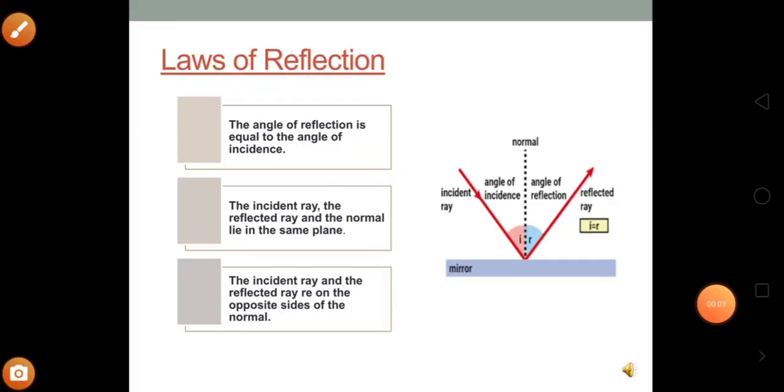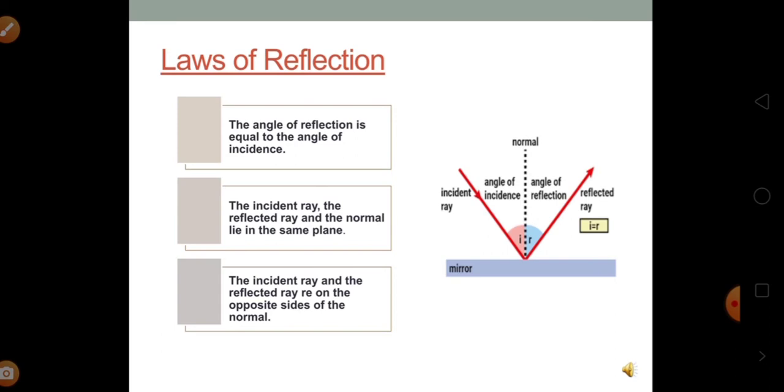Now we are going to understand what the laws of reflection are. In physics, there are laws for each phenomenon. In the same way, reflection also has some laws, and to understand the laws of reflection in a better way, I have its diagram over here. In this diagram, you can see the plane surface down, which is nothing but the mirror, and the incident ray is coming from sunlight or any other light source to the mirror.